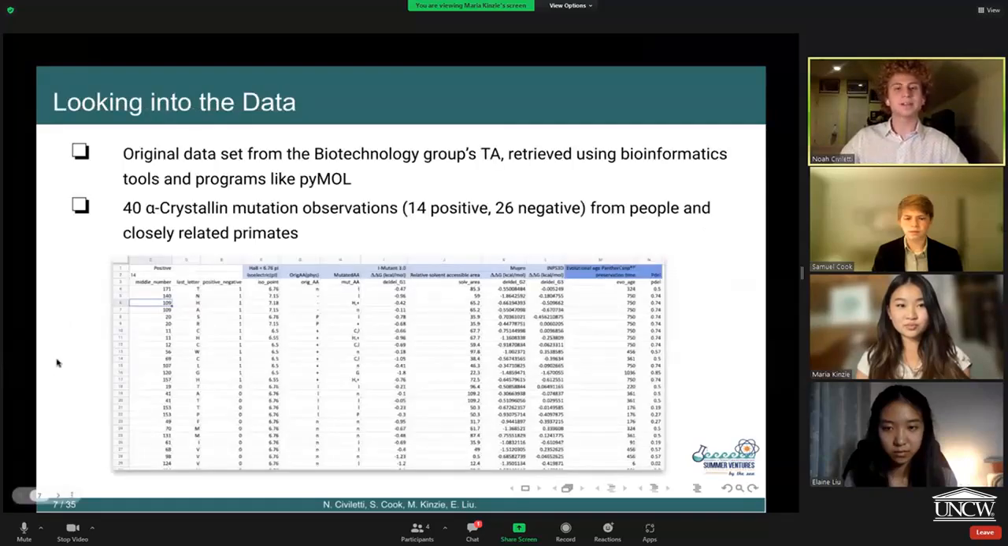This is an example of the data we received. We received 40 alpha crystallin mutations where 14 of the mutations were positive, meaning that they had hereditary cataracts, and 26 of the data points were negative, meaning they had the alpha B crystallin mutation, but there was no hereditary cataracts present in the subject.